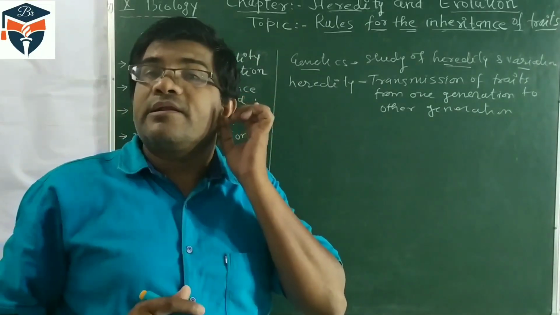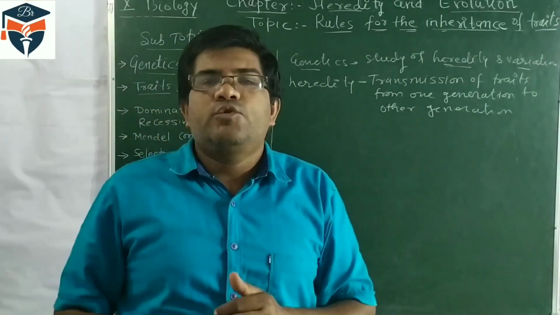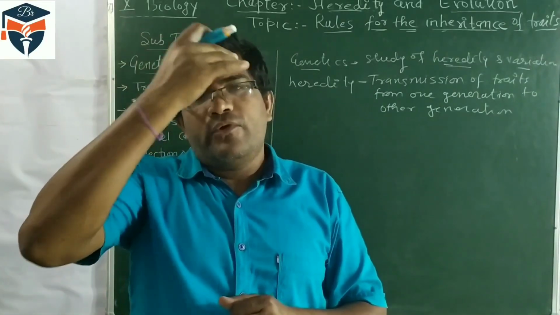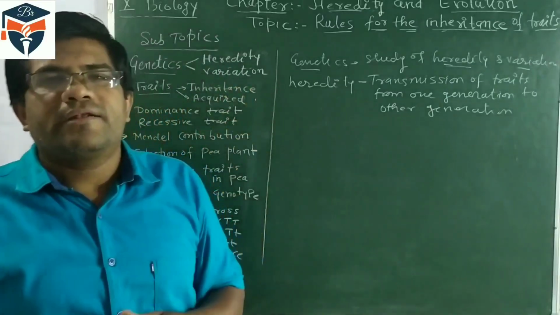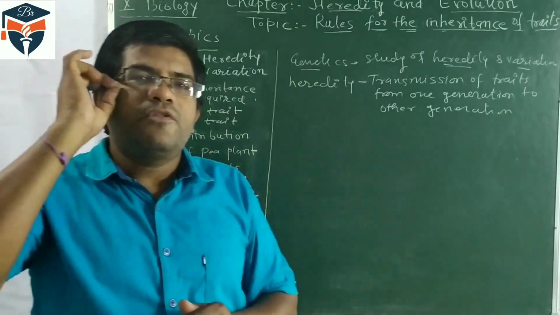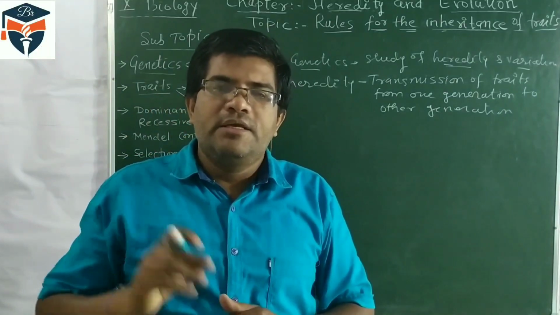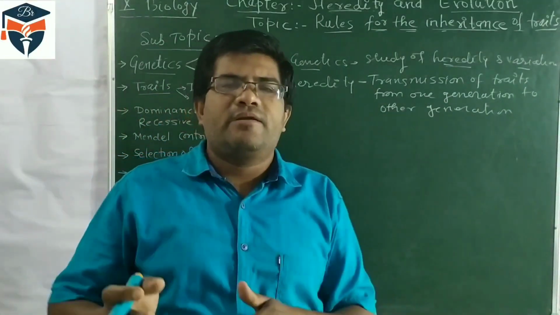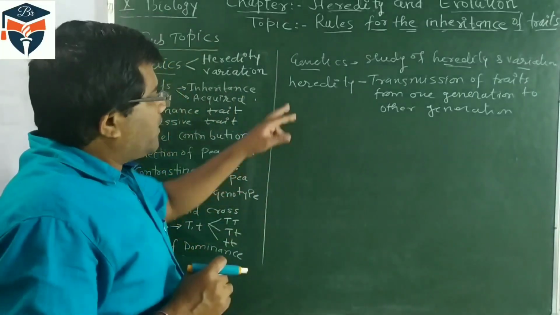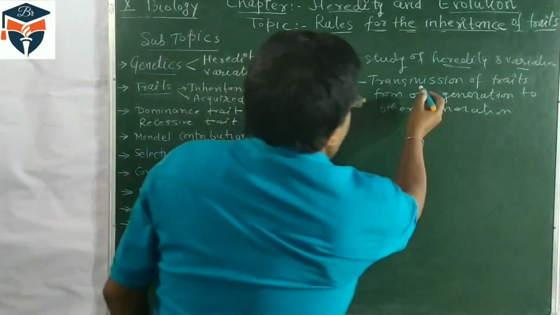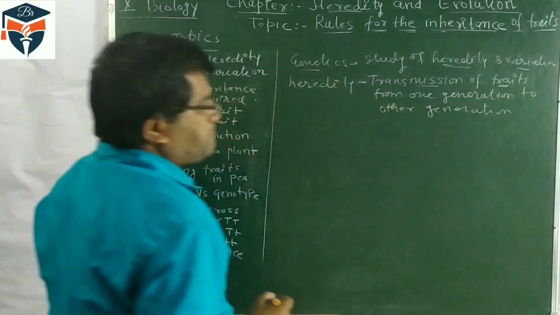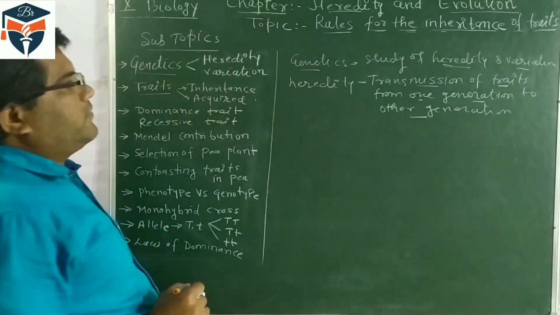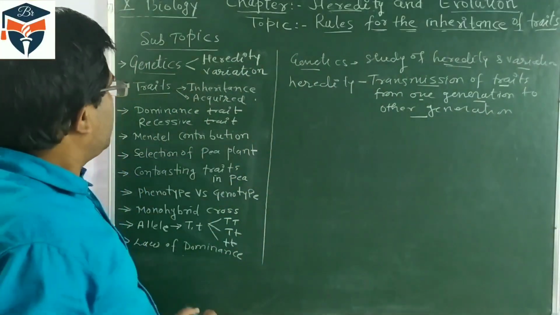This characteristic is inherited and goes to my child. If someone has a broad forehead, that characteristic goes. If someone has blue color of the pupil of the eye, or dark skin color, that same character goes to the baby. This is called heredity.